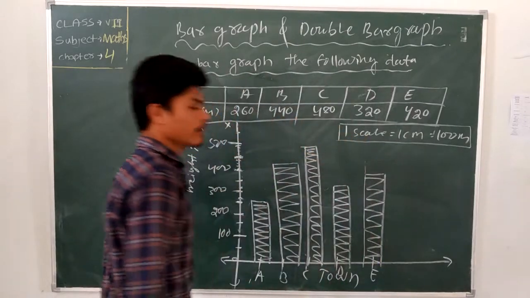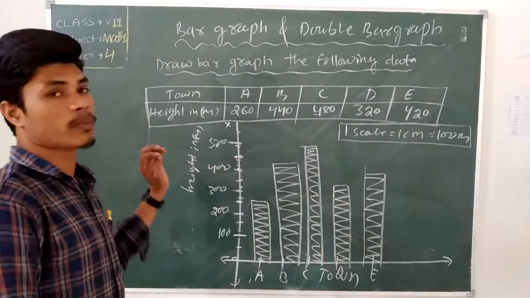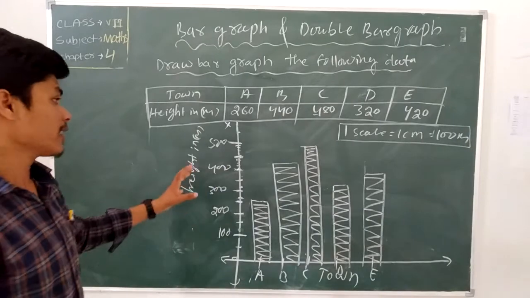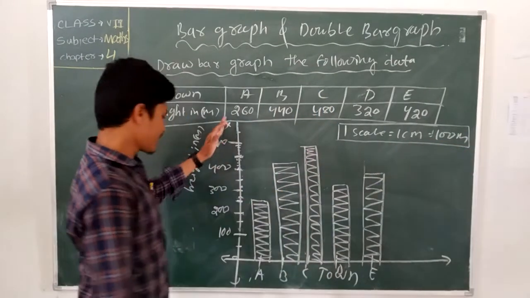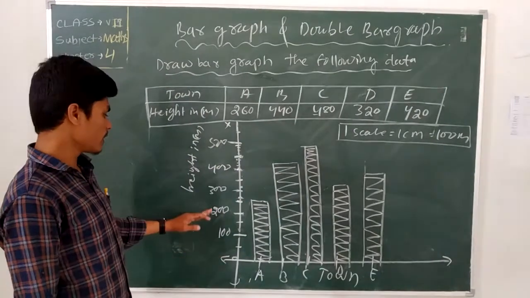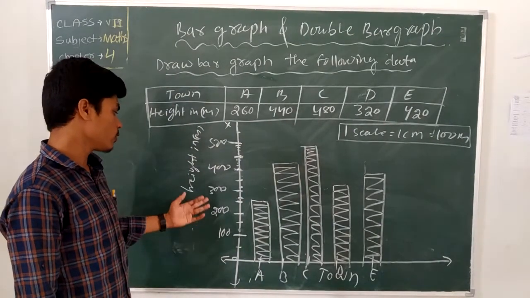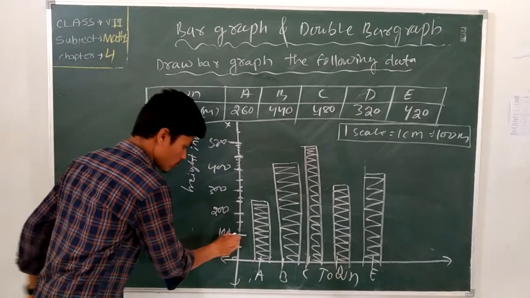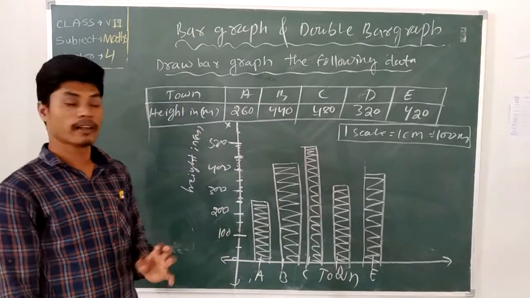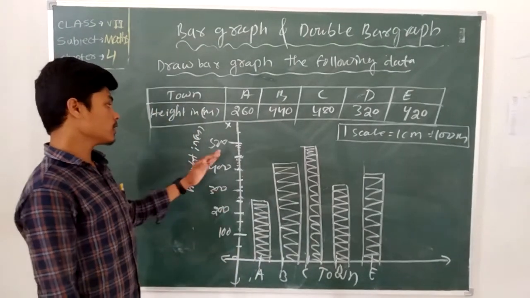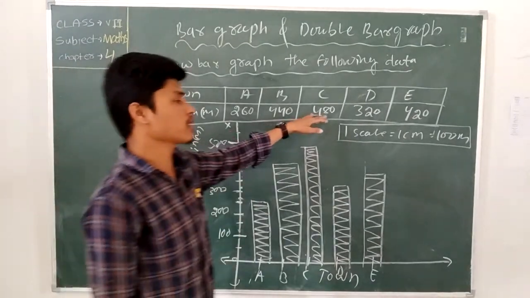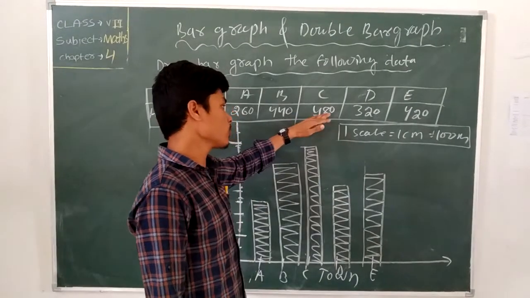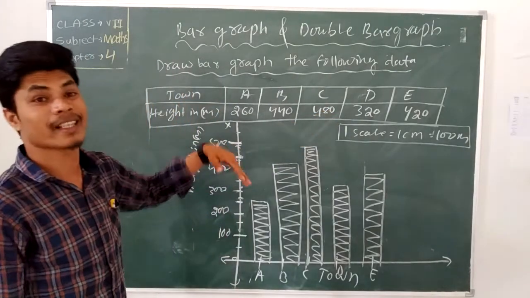Now we can represent the bar graph using this process. You take the scale, 1 centimeter equal to 100 meters, on the x-axis and y-axis. 0, 100, 200, 300. 1 centimeter equal to what? 100 meters. Then what is the total height? 500 meters, because the highest height is over town C. Let's take another example.